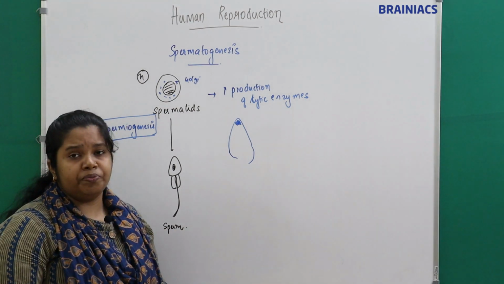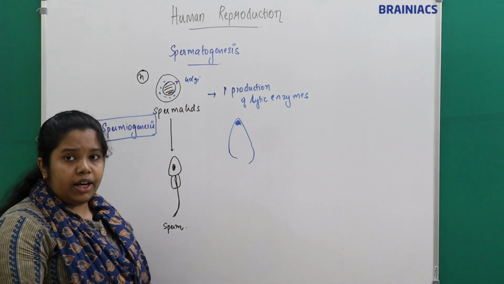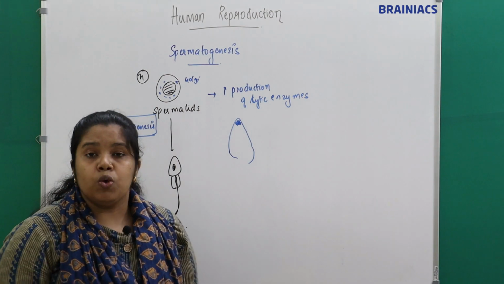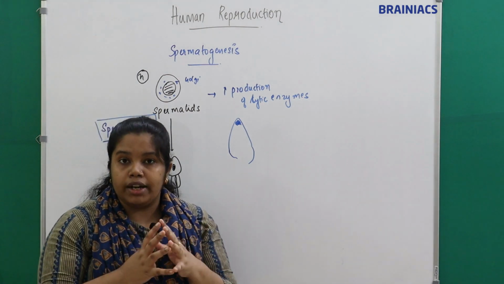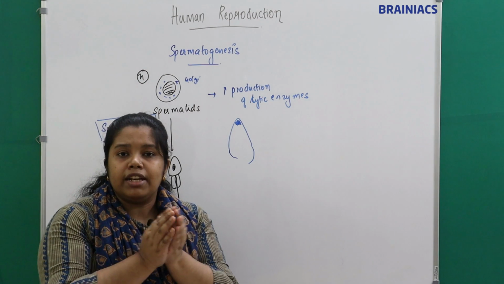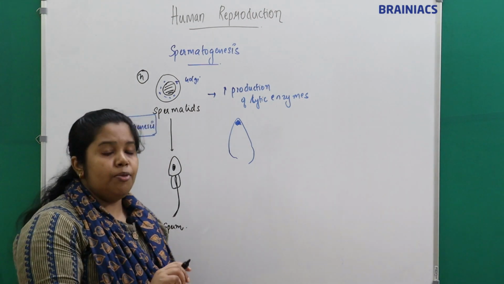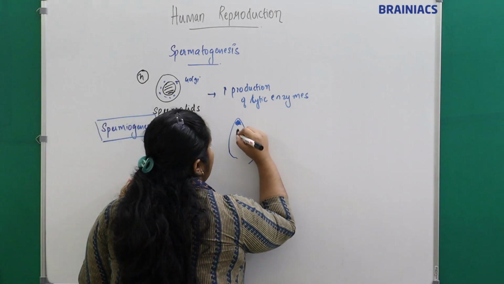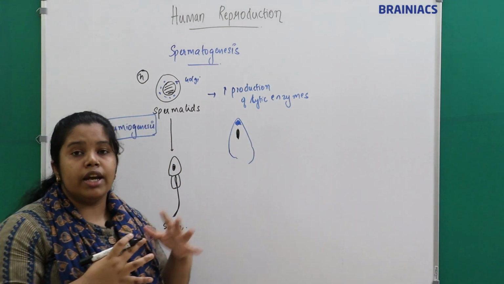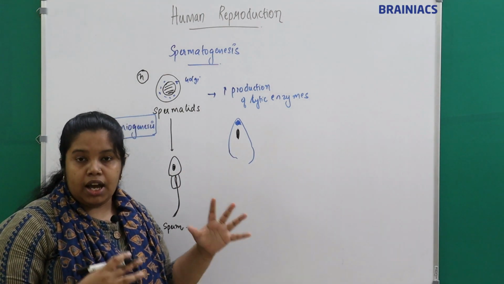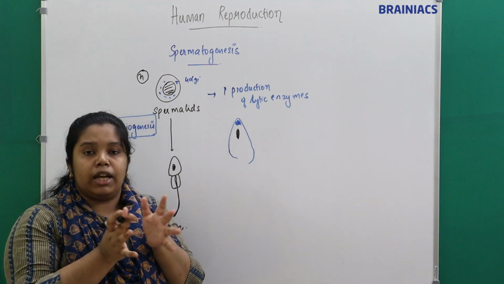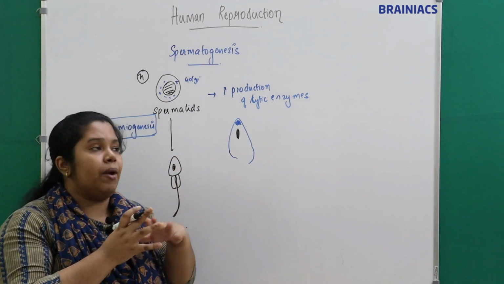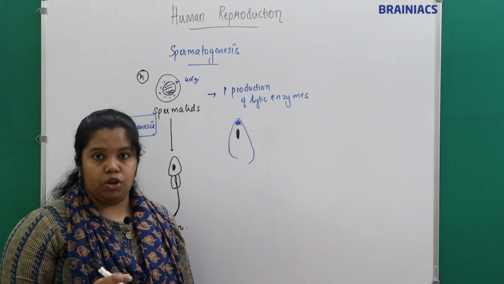Then what happens? The nucleus present in the cell will start to condense, such that the nuclear material becomes tightly packed. The central nucleus will get shifted to one side, right? The nuclear material becomes tightly packed so that the size of the nucleus reduces, and the nucleus gets shifted to one side of the cell.